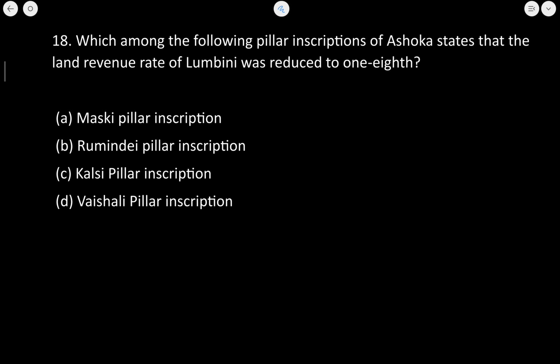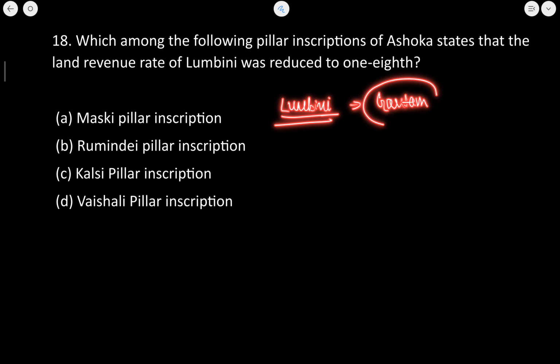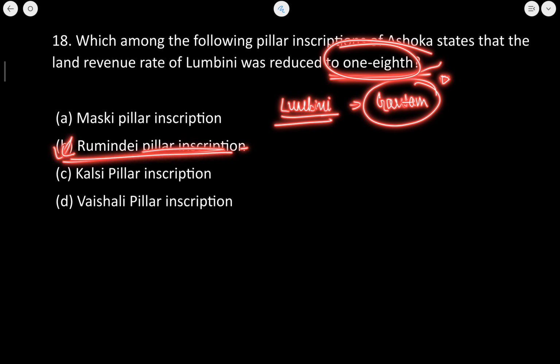Now, Lumbini is the birthplace of Gautam Buddha. And in order to celebrate the birth of Gautam Buddha, the land revenue rate was reduced to 1/8. So it is the Rummindei pillar inscription, and it is present in present day Nepal.